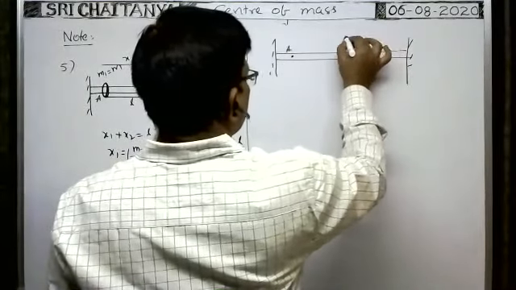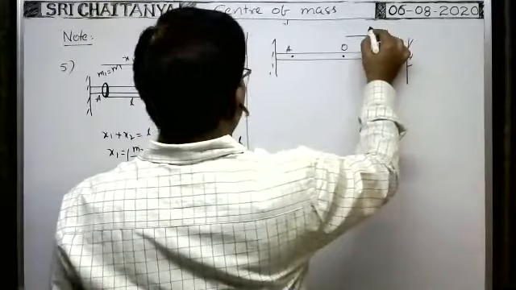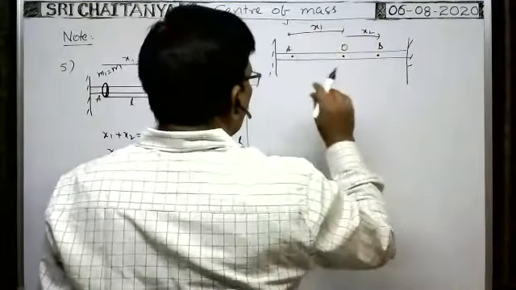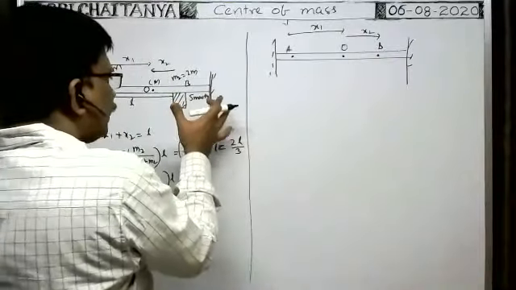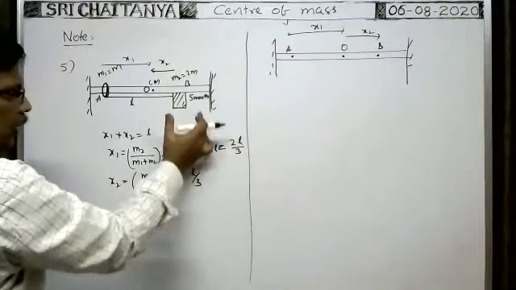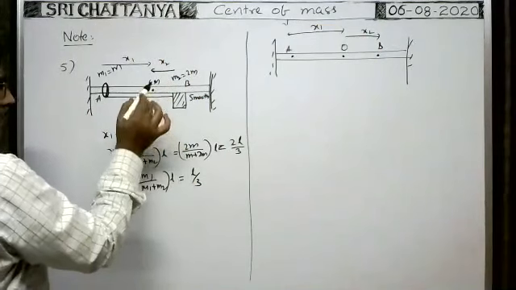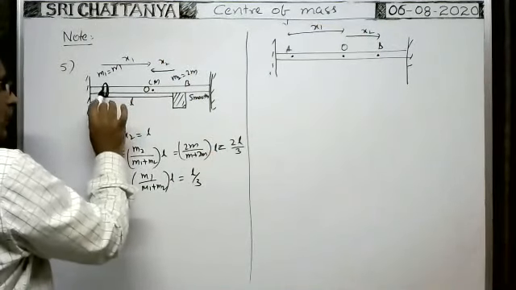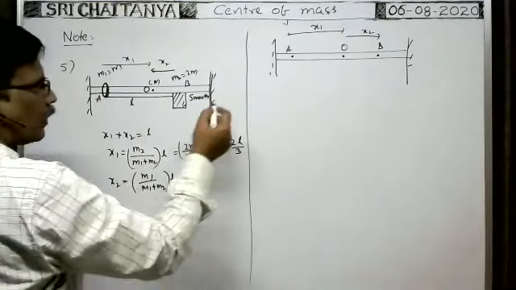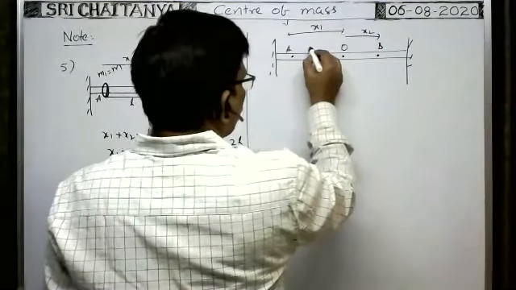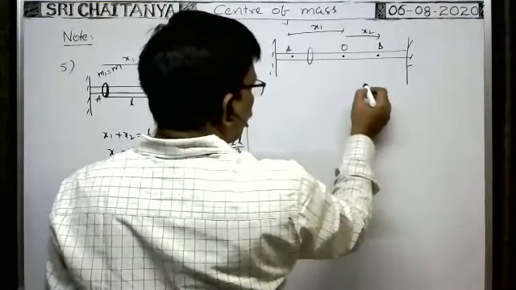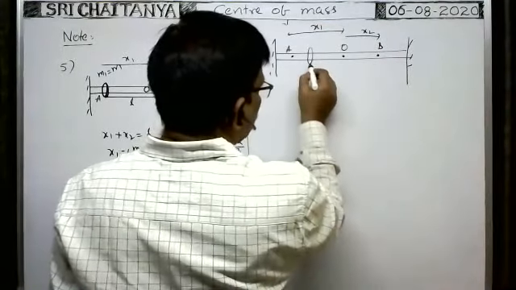Of course, this distance is equal to x2. This distance is equal to x1. We know, whenever the block is released and while it is coming down, the tension of the string pulls the block in this direction. The tension of the string pulls the ring in this direction. So here we see, after some time the ring displaces in this direction and the block displaces downwards.